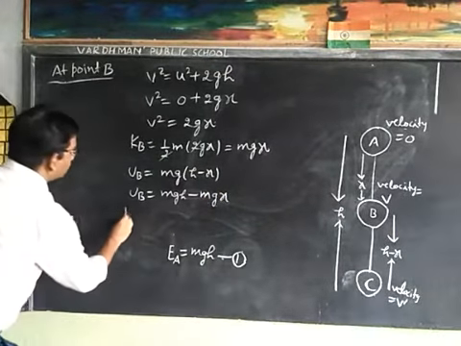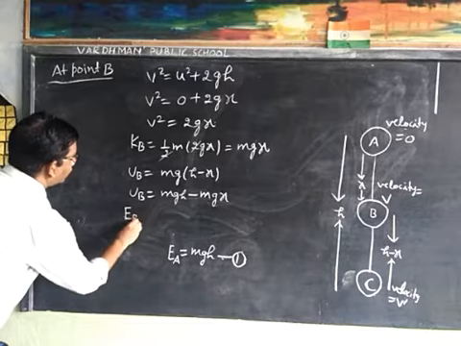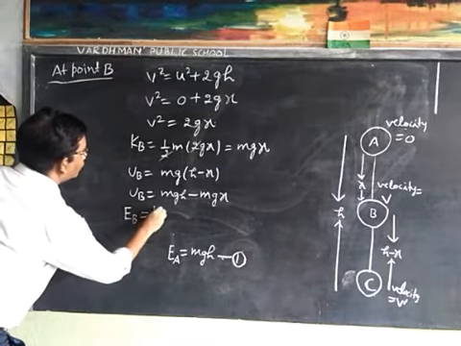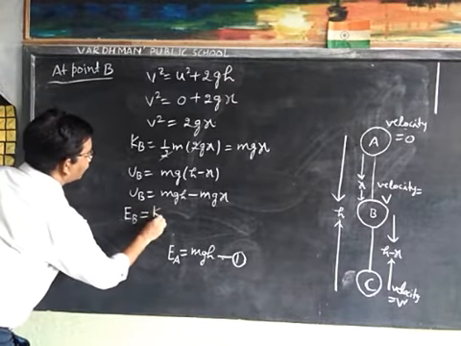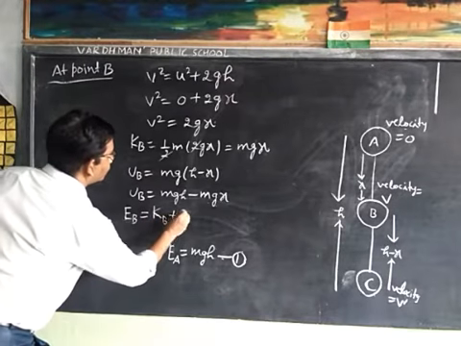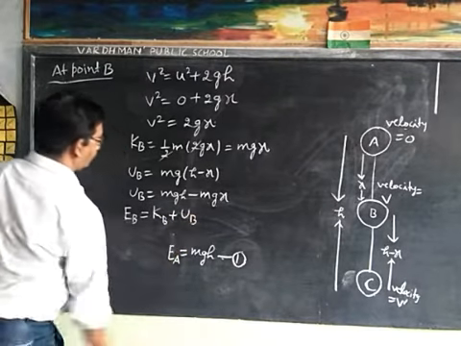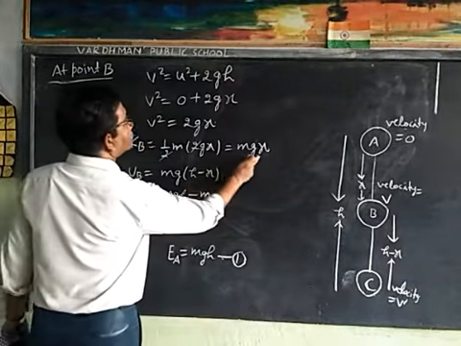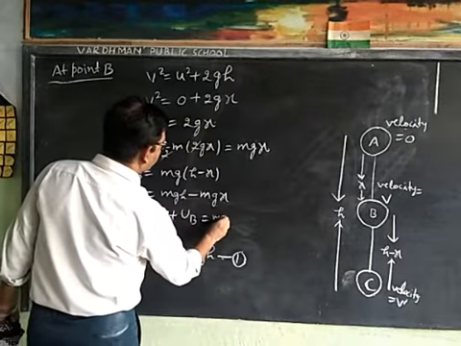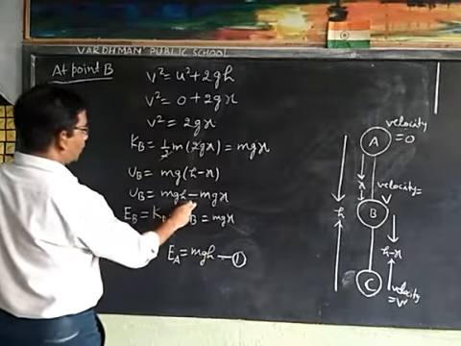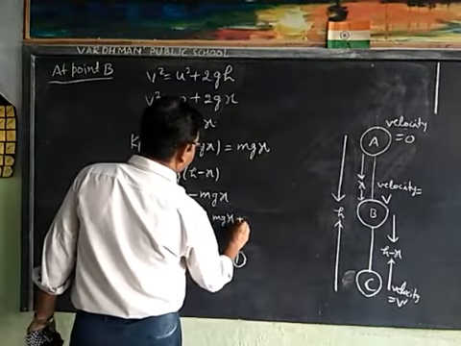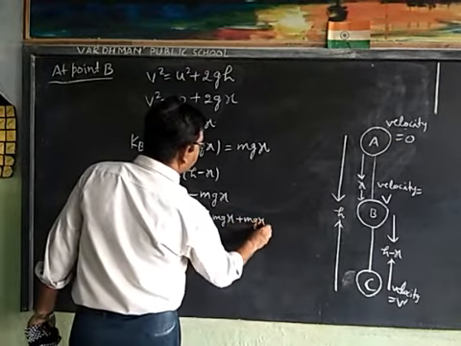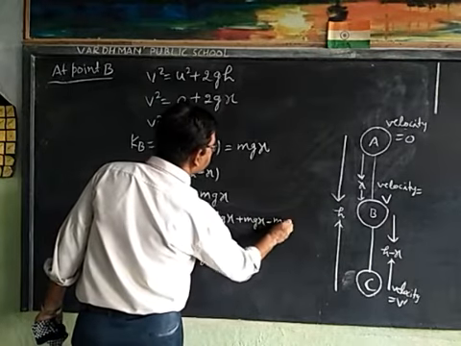Now total energy at point B is equal to kinetic energy at point B plus potential energy at point B. Kinetic energy at point B is mgx, and potential energy at point B is mgh minus mgx.